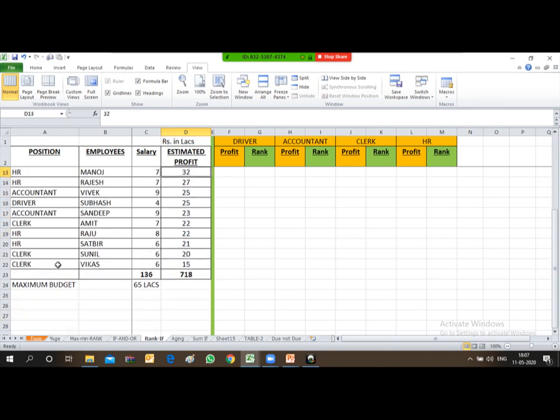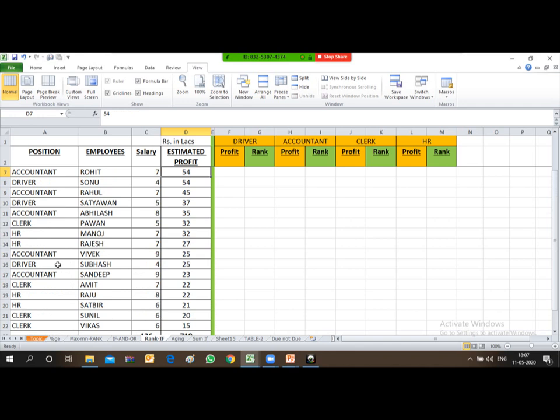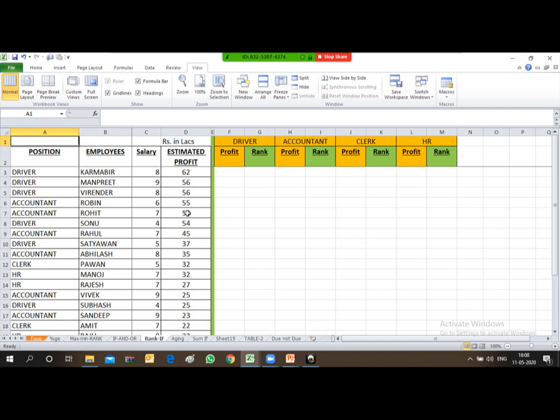So he wanted from each and every function, from each and every position, I want to award the top 3 or 4 employees. So he wanted to tabulate in a better way with the help of IF and RANK functions. So he wanted the solution, so I tabulated it.